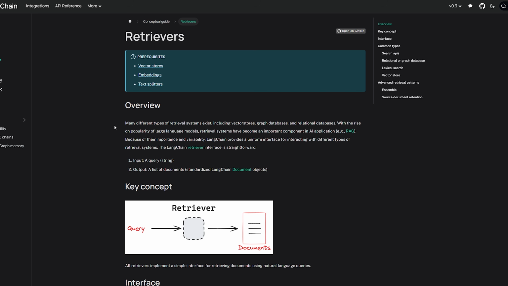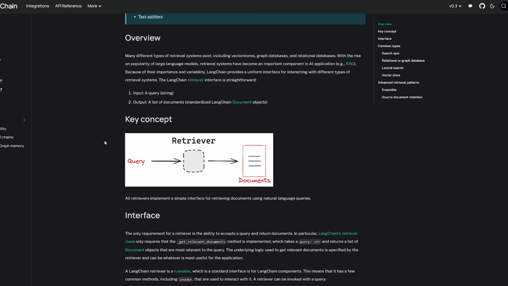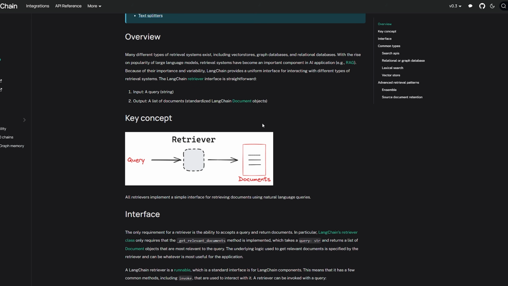All right, now that we are getting into the generation pipeline of RAG, it's important that we talk about retrievers real quick, which are an abstraction within Langchain that takes in a query and outputs a list of documents. That's all it is. It's a thing called a retriever, and this implementation can be anything as long as it takes in a query and outputs a set of documents.